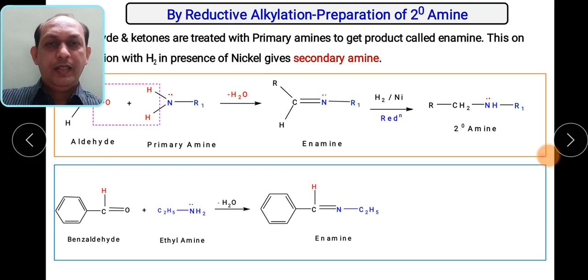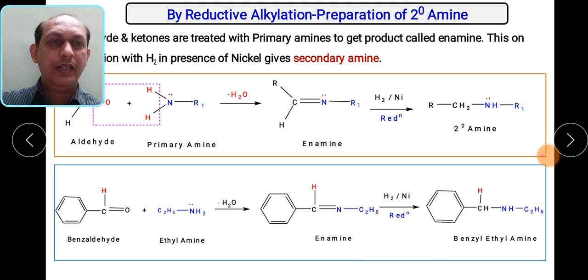So let us see benzaldehyde when it reacts with ethylamine. Again, with the nucleophilic attack of the nitrogen, it will result in the intermediate species, which is called an imine, which on reduction in presence of H2 and nickel gives addition of hydrogen across the carbon-nitrogen double bond. So PhCH2NHC2H5. So this is a nitrogen attached to ethyl and benzyl, so benzyl ethyl amine.